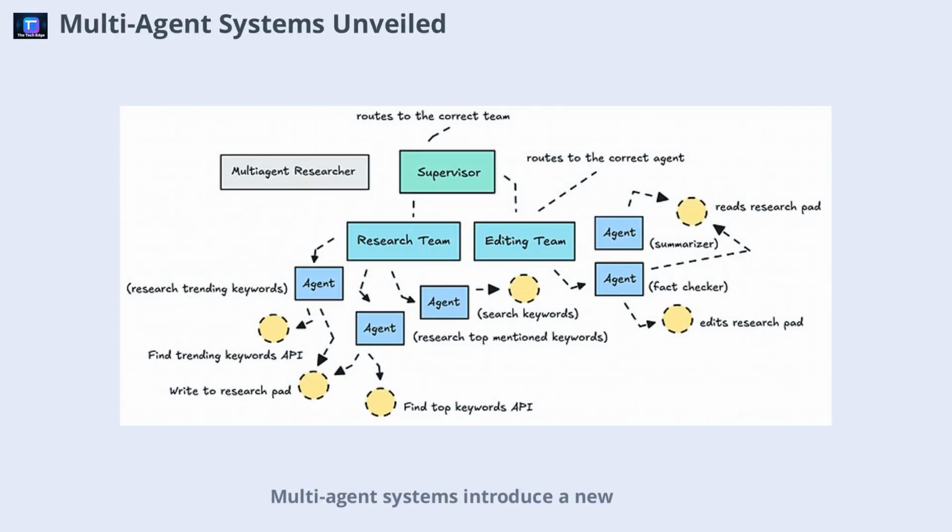Multi-agent systems introduce a new level of complexity and capability. Here, multiple agents, each with specific roles and toolsets, collaborate to achieve a common goal. For our tech research use case, we set up two teams, a research team and an editing team, each with several agents. By limiting the scope of each agent and providing clear instructions, we enhance control and precision. Advanced models, like GPT-5, can be used for summarization, while lighter models handle data gathering. This division of labor mirrors real-world teamwork and leads to richer, more reliable outputs.